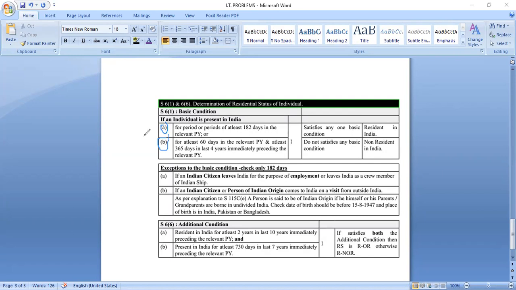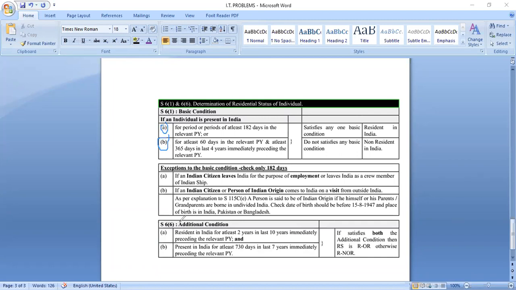Rule B: greater than or equal to 60 days in the last year, and before the last year, in the previous 4 years, you should stay at least greater than or equal to 365 days. 60 in the last year, 365 in the last 4 years. Okay, these are the two rules, rule A and rule B, of the basic condition.